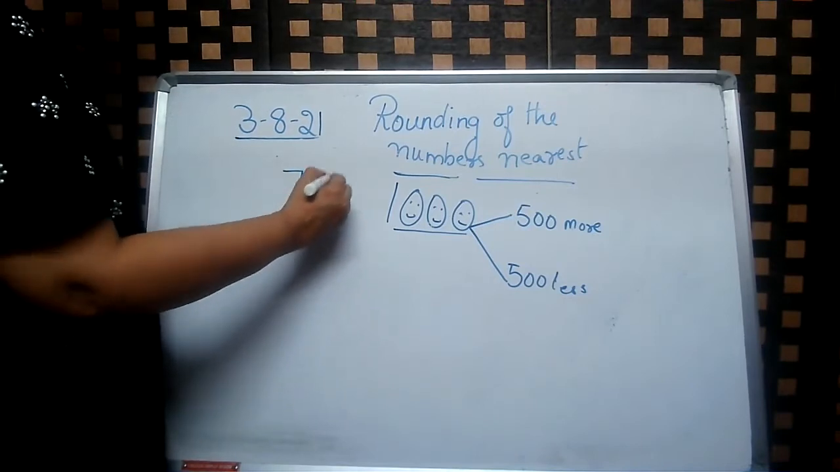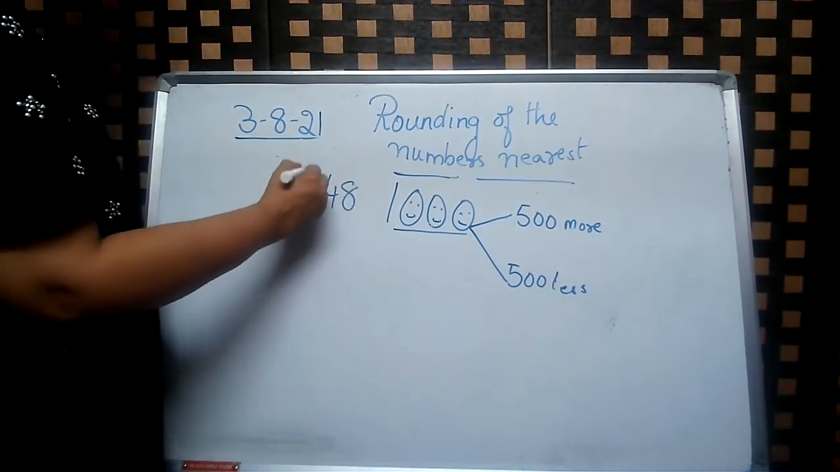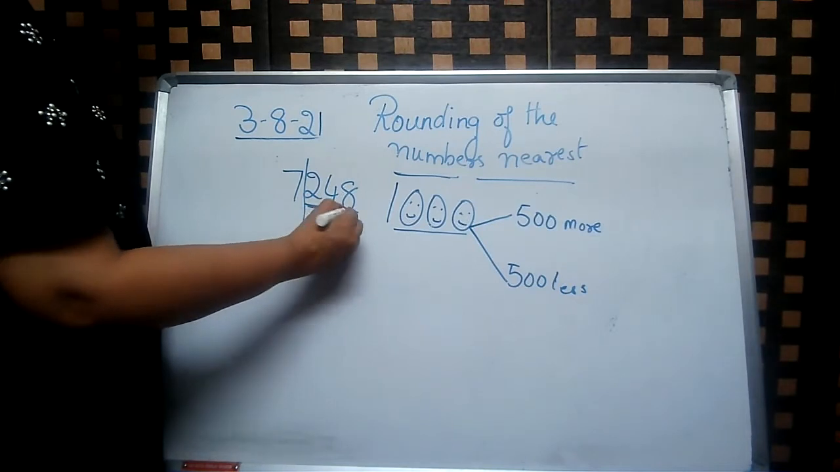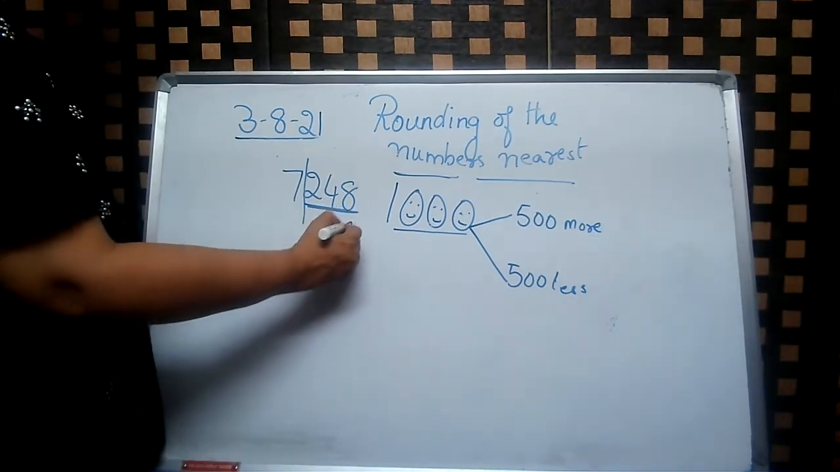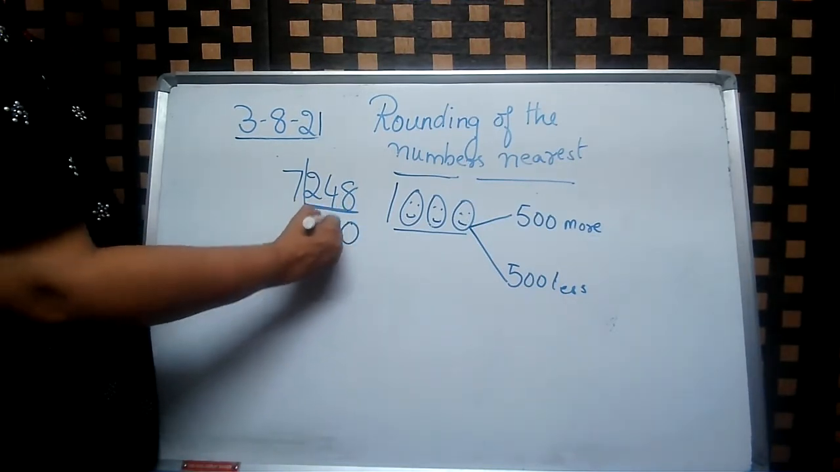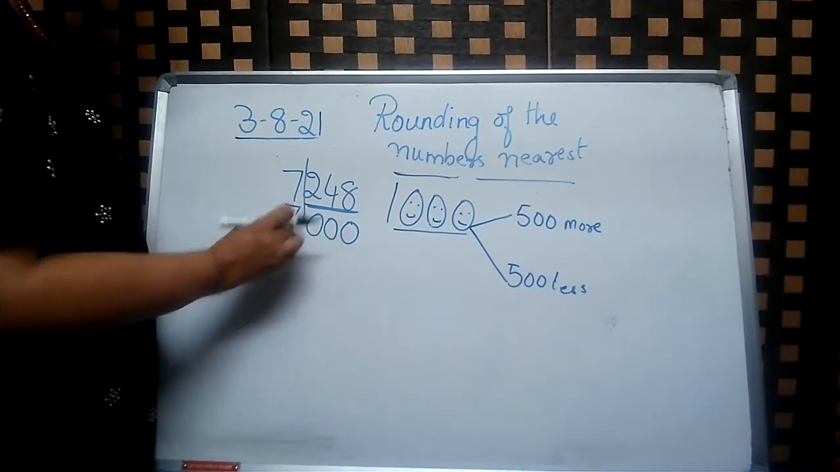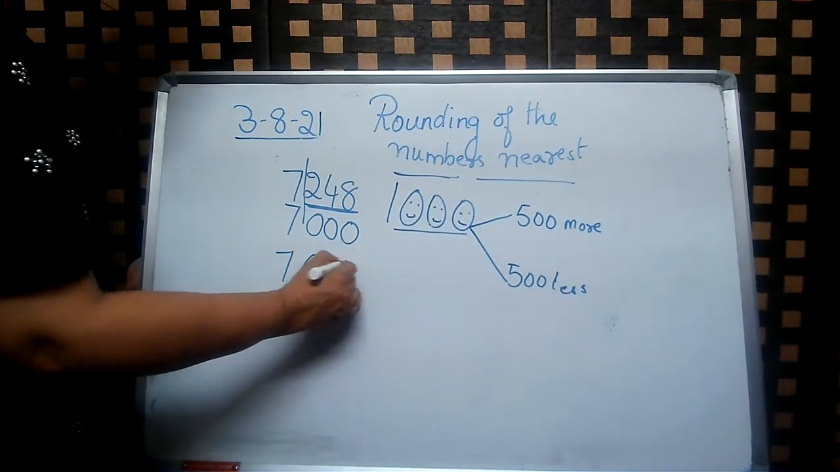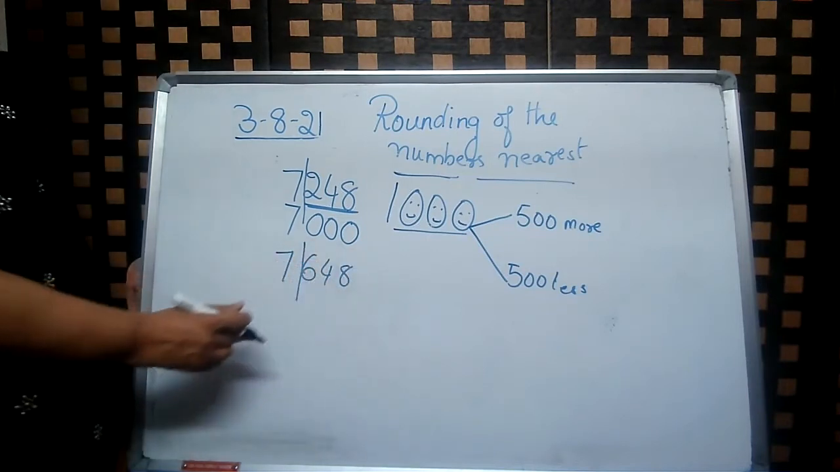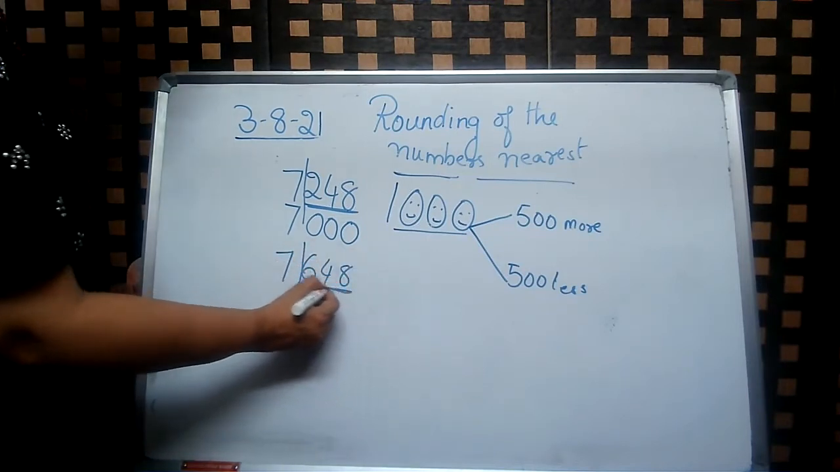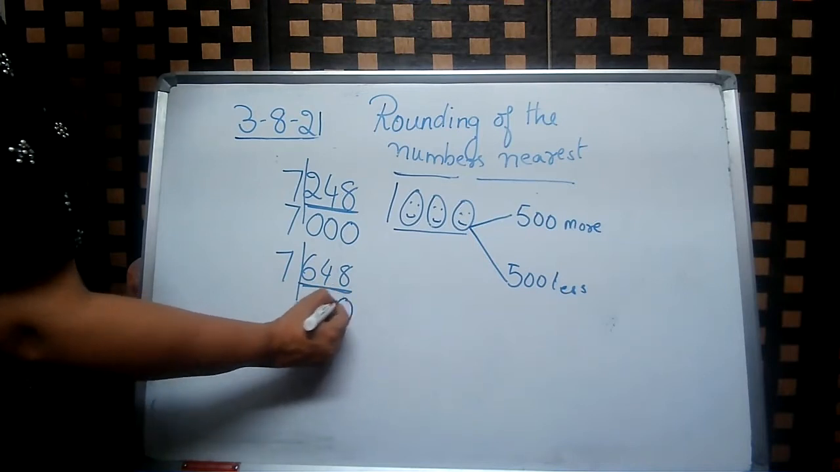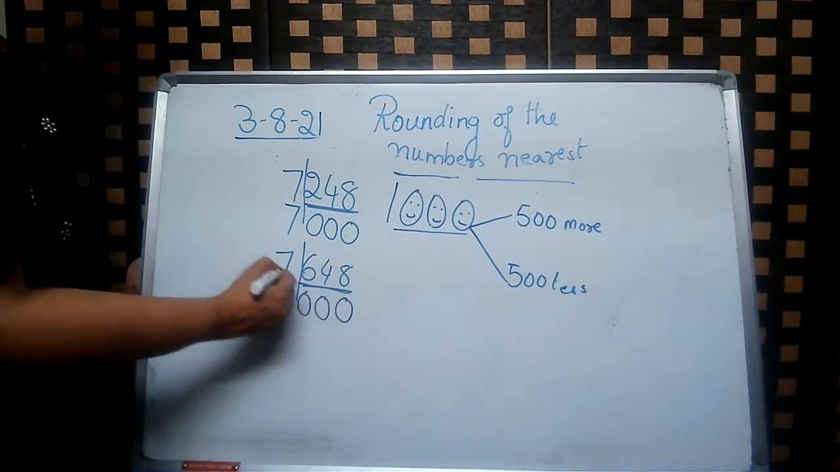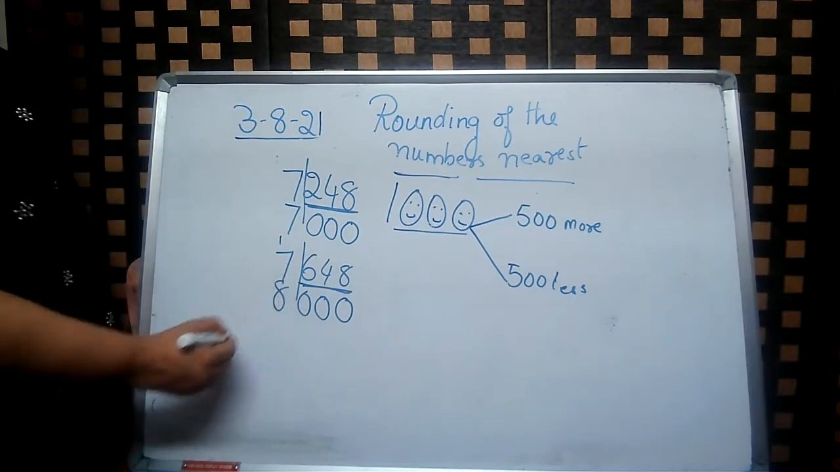7,248. Less than 500. So everything will remain the same. We will have three zeros. But 7,648: more than 500. So this will be 8,000. Understood, children?